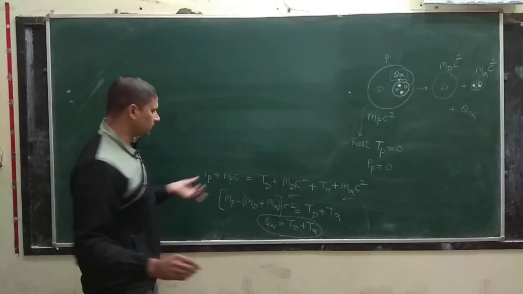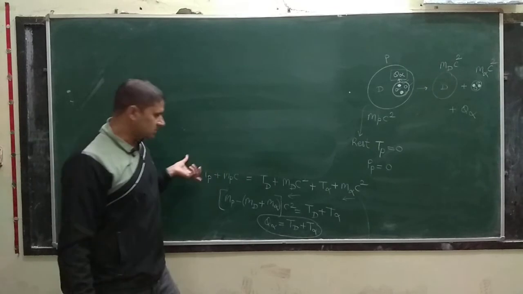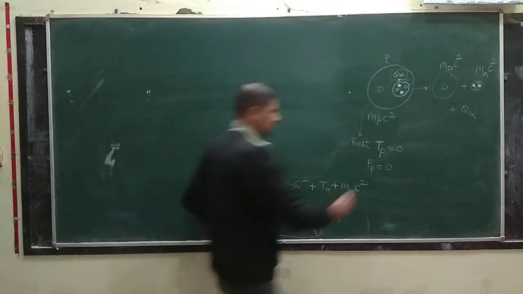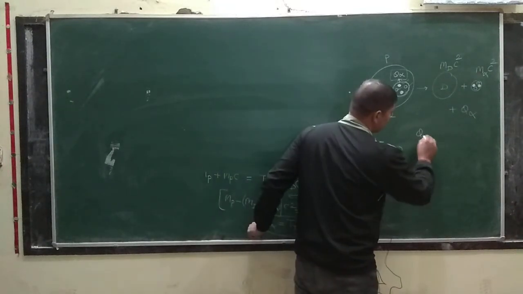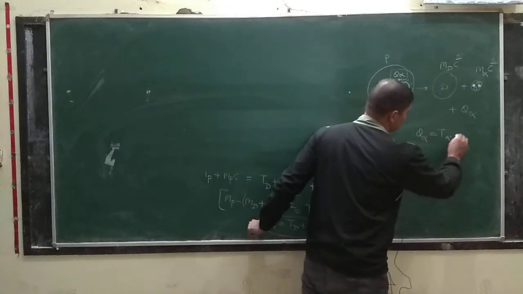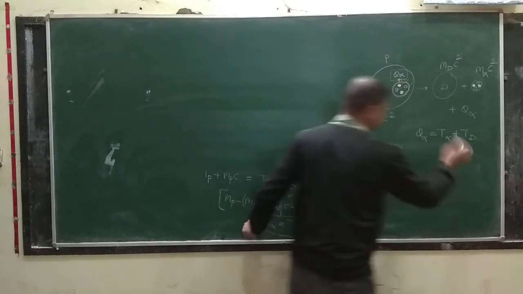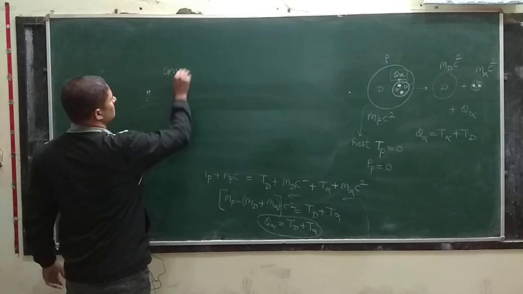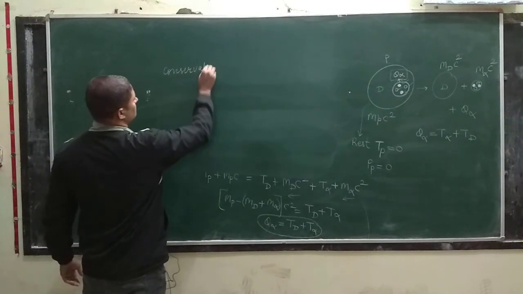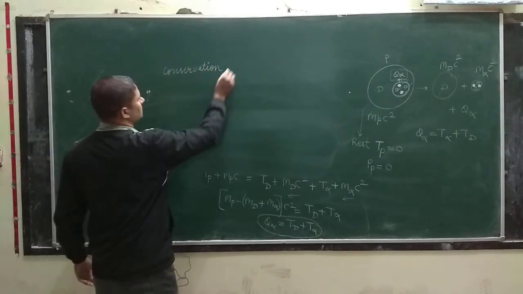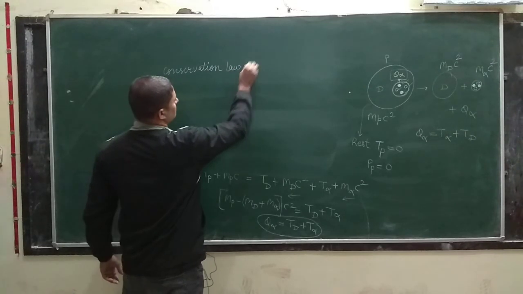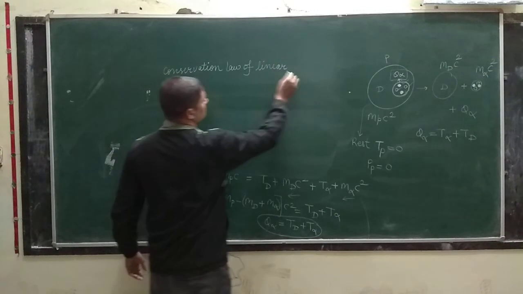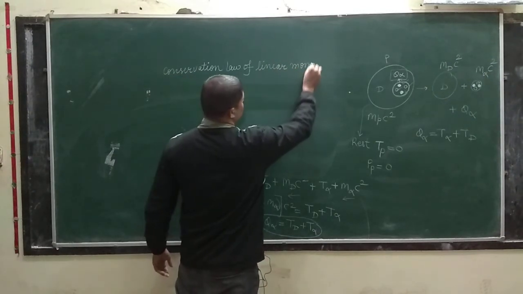Okay class. Now we have seen the conservation law of energy and this is the result. So the result here is Q alpha equal to T alpha plus Td. Now come to another conservation law, the conservation law of linear momentum.